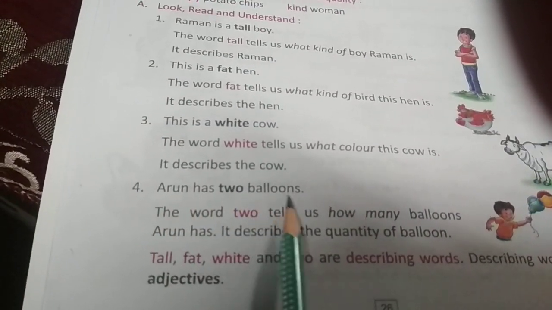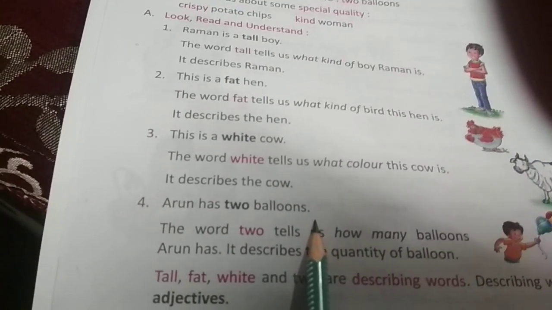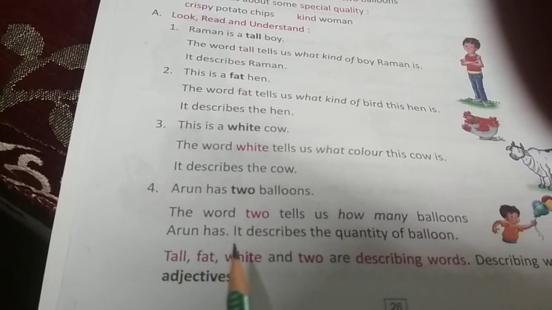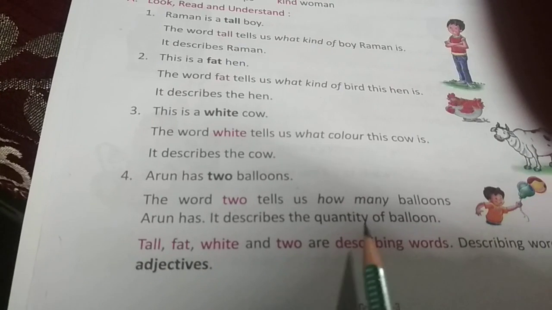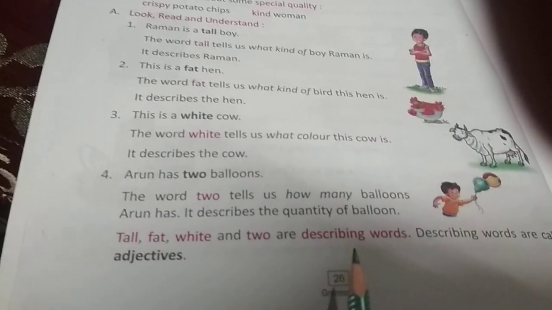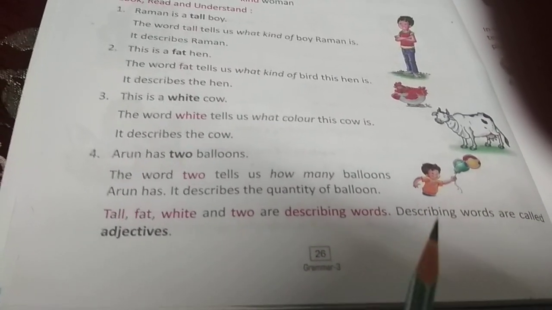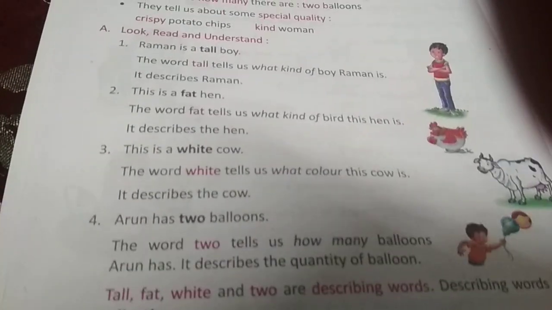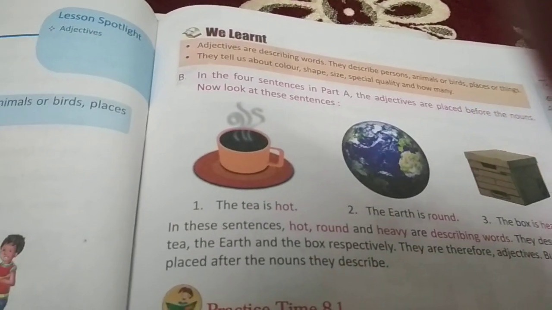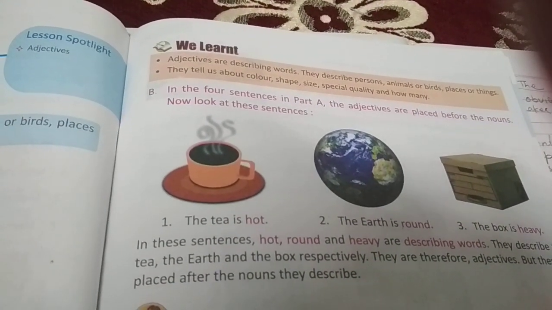Arun has 2 balloons. So how many balloons has Arun? Arun has 2 balloons. So the word 2 tells us how many balloons Arun has. So it describes the quantity of the balloons. So tall, fat, white, 2, these are describing words. Like that, so many words are here which describe things, places, animals or things.